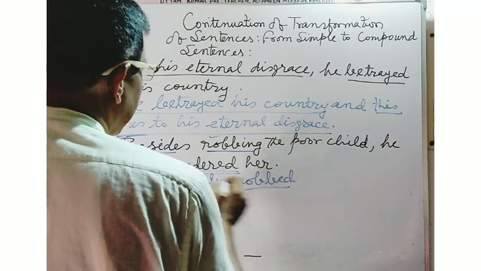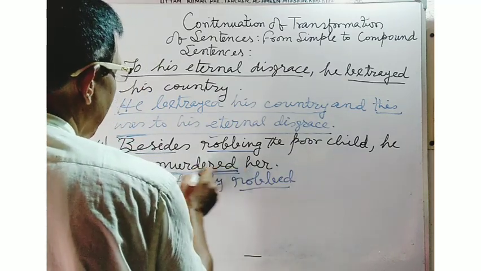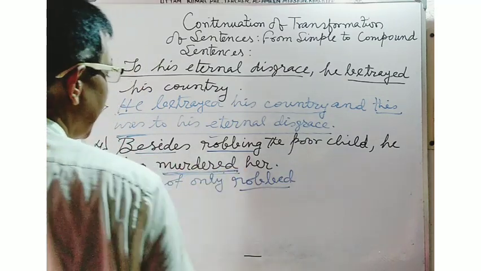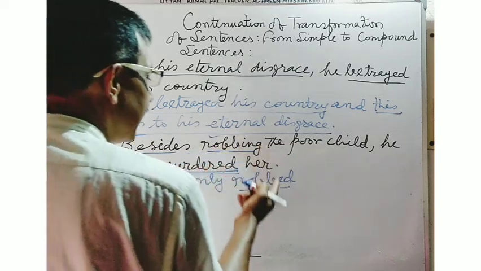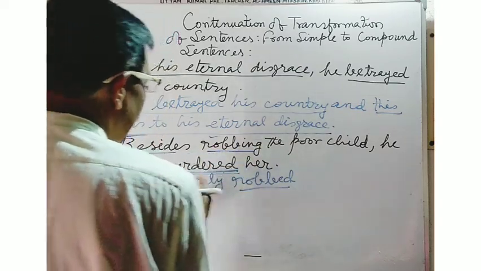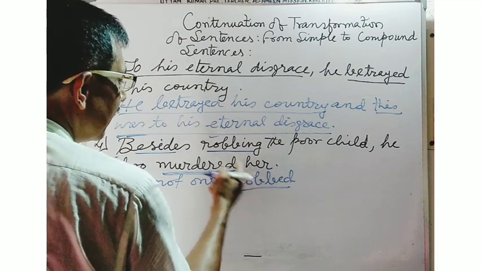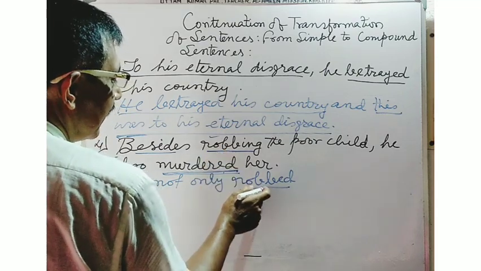Now see, here this is a verb used in the past indefinite sense. So at the time of writing a compound sentence, you will also have to write the verb in the past indefinite form.